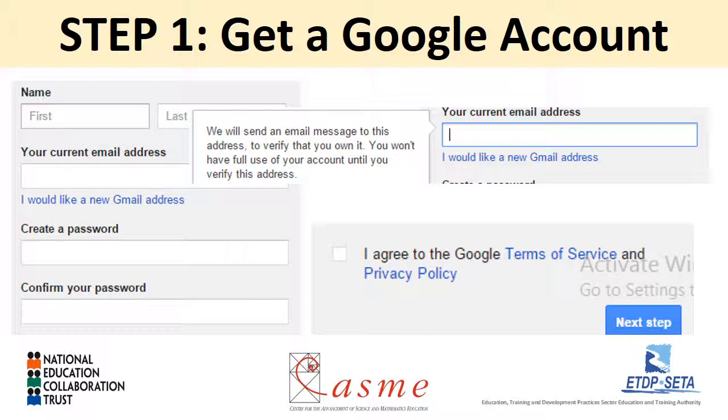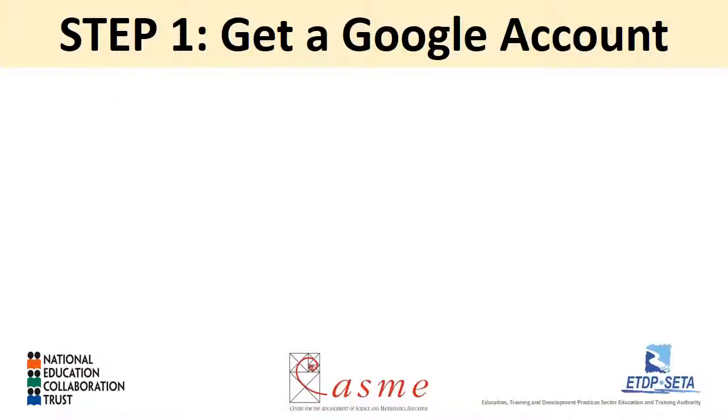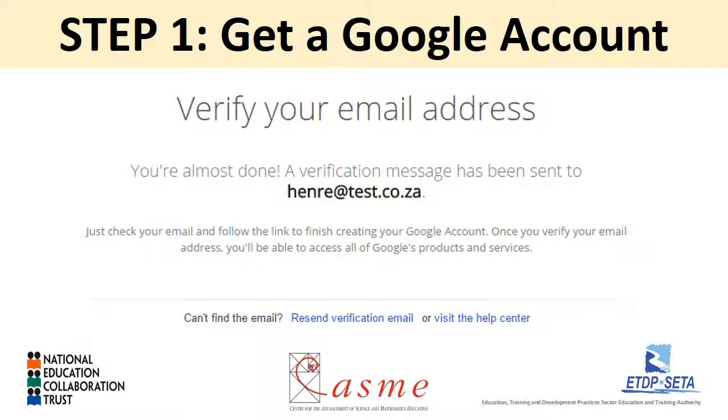You will see a box that requires you to enter your first name and last name, your current email address, and then a password for you to access the service. You will receive an email message to the address that you have entered asking you to verify your details and agree to the policy and terms of service of the Google account. A verification email will be sent to you. Click on the link in the verification email to confirm your address and complete the setup of your Google account.